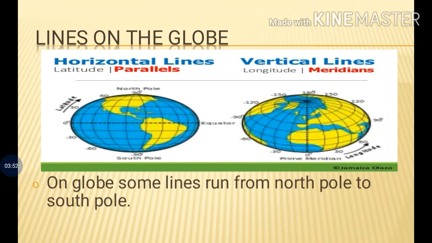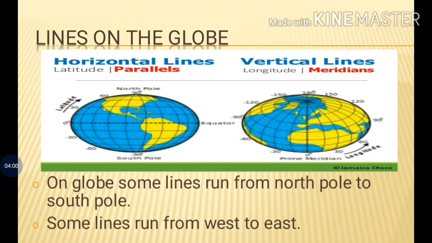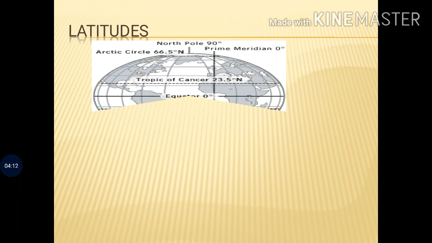So on the globe, some lines run from north pole to south pole, called the longitudes, and some run from west to east, called the latitudes.